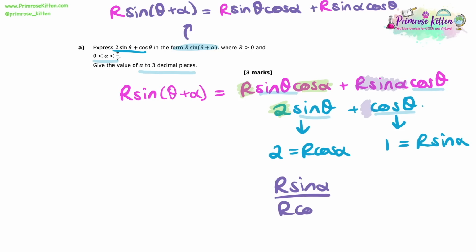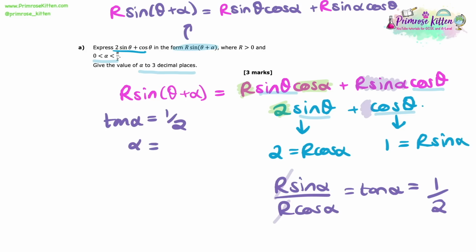Now we know that sine over cos gives us tan. So if we do r sine alpha over r cos alpha, that simplifies just to tan alpha. And so that is equal to the 1 that the r sine alpha is equal to, over the 2 that the r cos alpha is equal to. So we know that tan alpha is equal to a half.